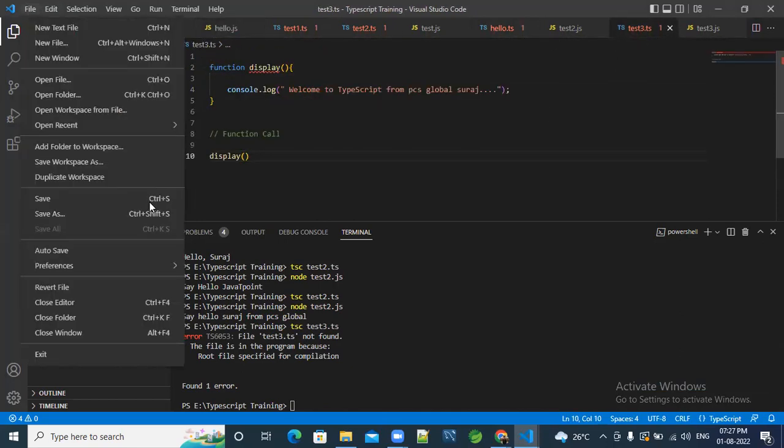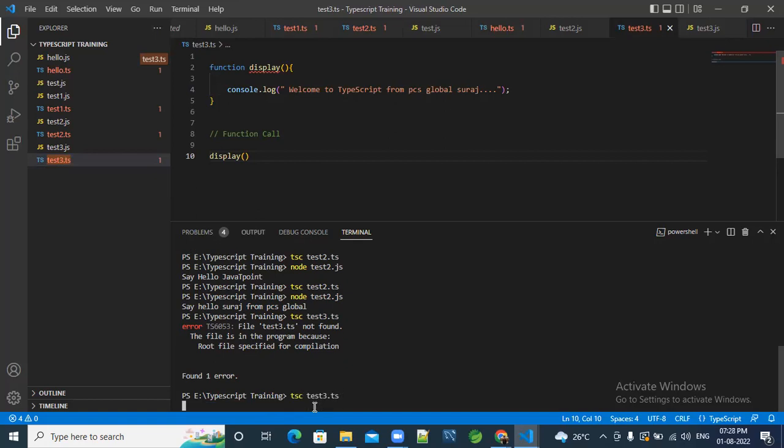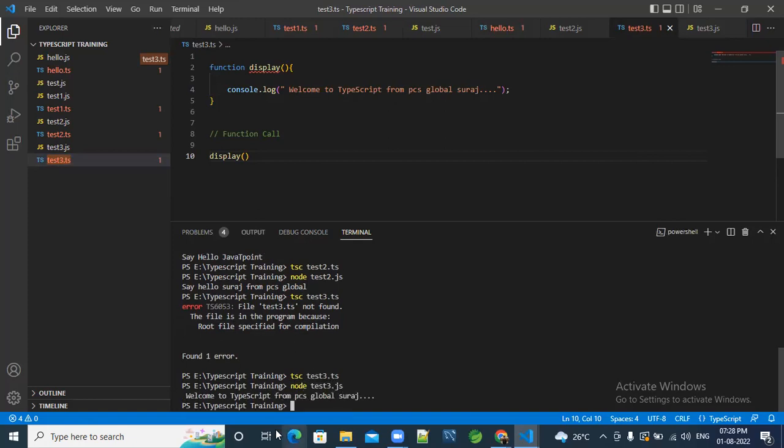Now I have to save it. The mistake I made was that I had not given the dot here for ts. So now I'm giving it tsc test3.ts. Now node test3.js. See, the output is coming here.